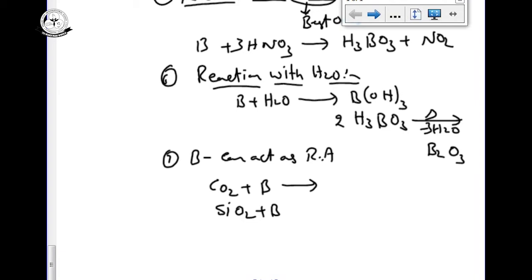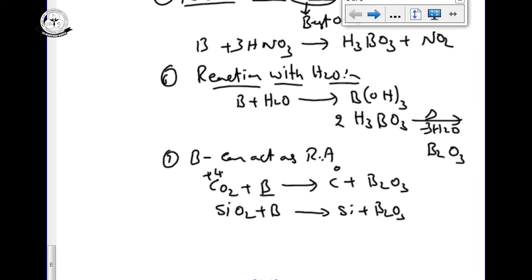What happens? The oxides are converted into the corresponding elements. Carbon dioxide's oxidation state is +4, carbon is 0, the oxidation state decreases, which is reduction. So boron is the reducing agent. Here also the same, silicon plus B2O3.